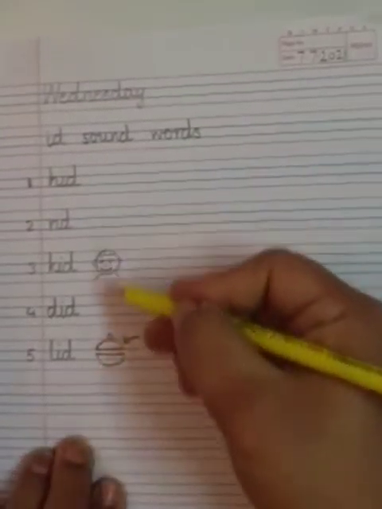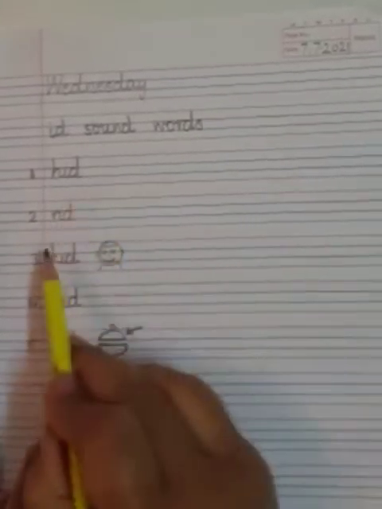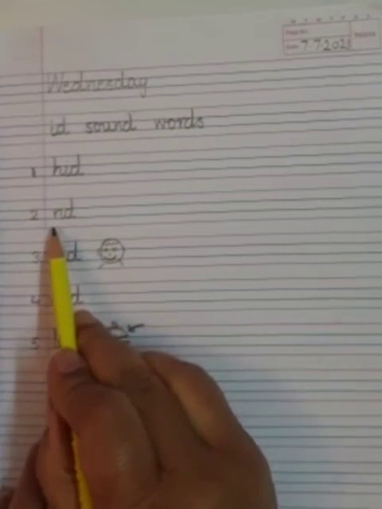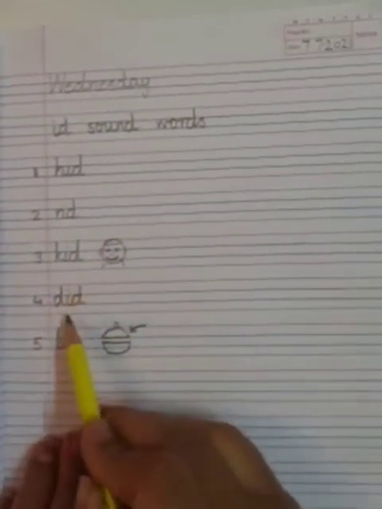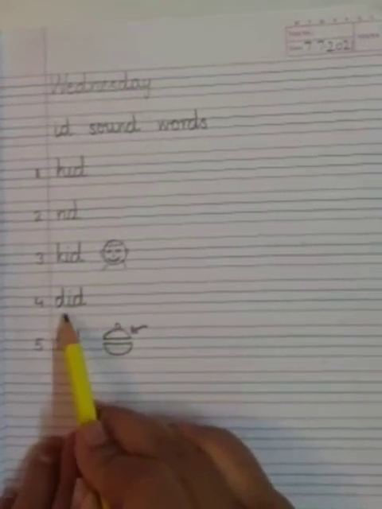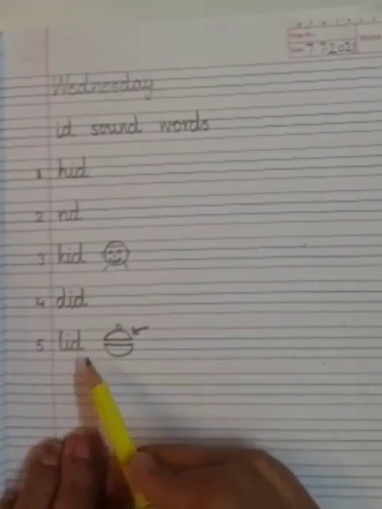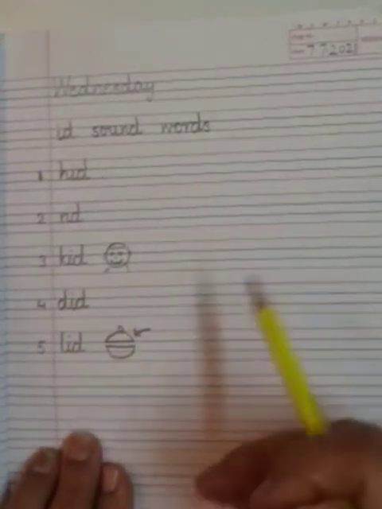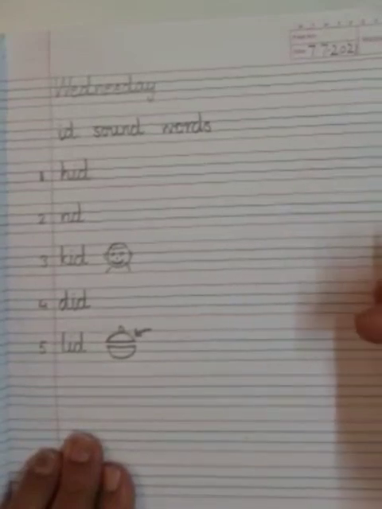Okay. Let's revise these words. H E D, hid. R E D, rid. K E D, kid. D E D, did. L E D, lid. Very nice. Very good. So like this, you will also do this work in your English notebook.